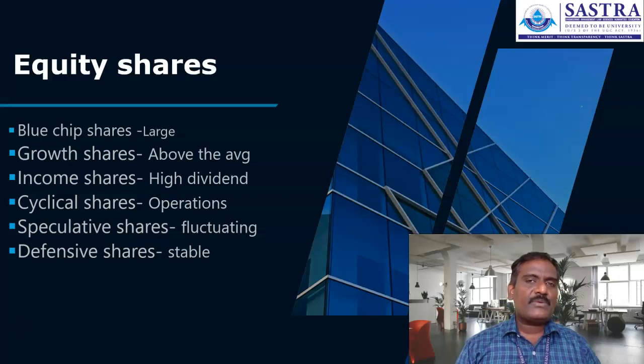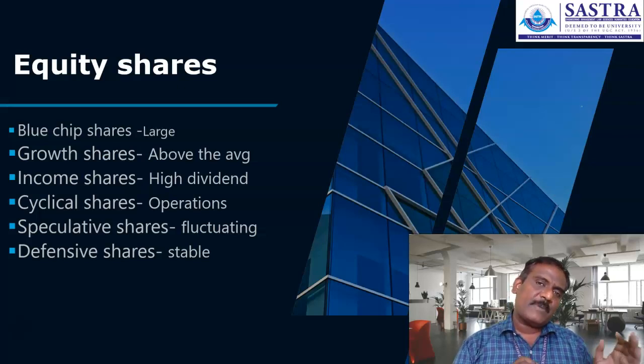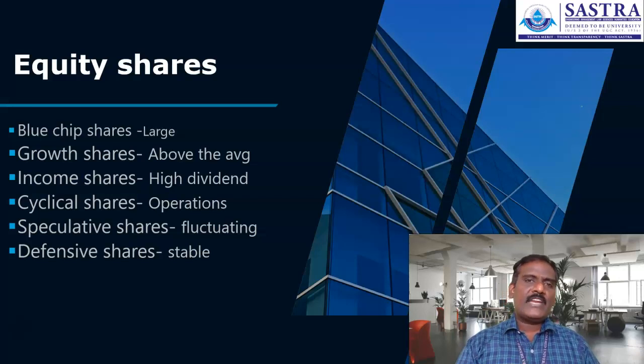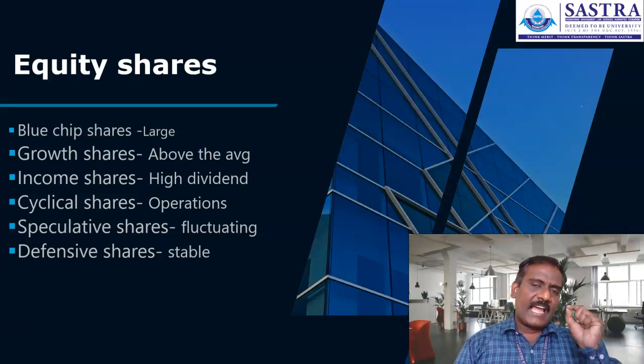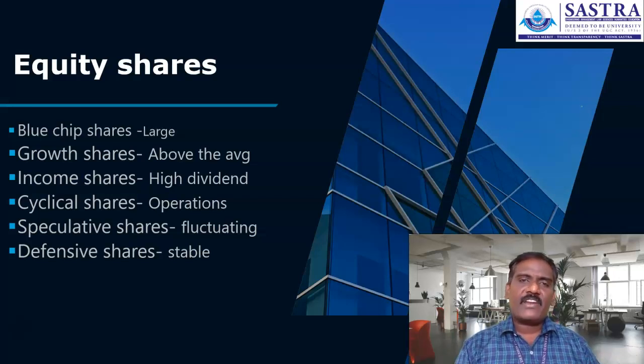Speculative shares: the price is fluctuating. Those shares are indicative that they can be purchased only for speculative reasons. You know that the majority of shares have some point we can call the average price, at which that particular share can stay for a longer period of time. Let's say, for example, one particular share is selling in the market for 160 rupees for a longer period of time. We assume that price is the average price of the particular stock. At one particular point of time, it is going to increase to 165.